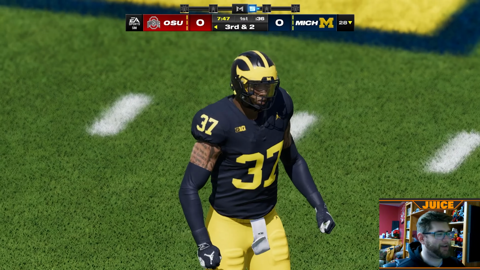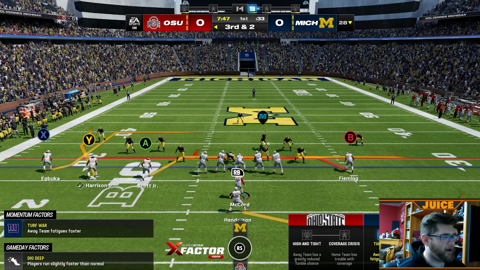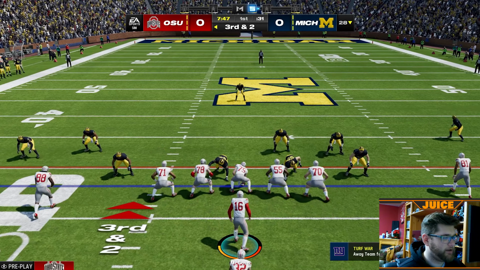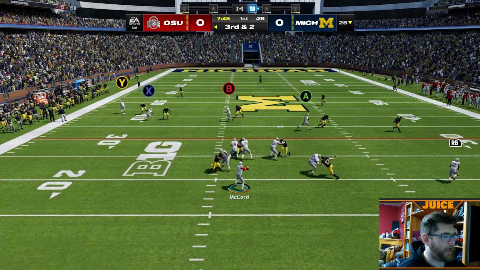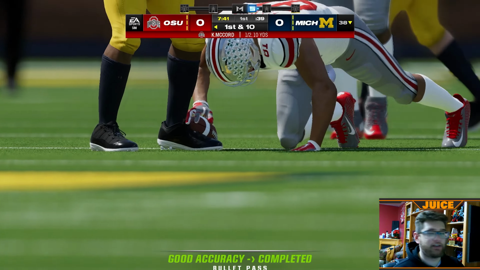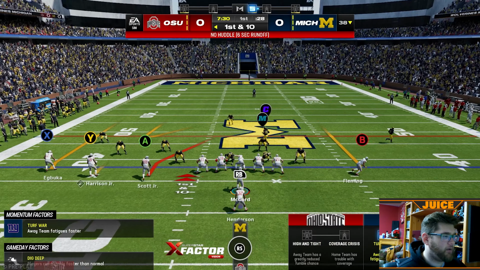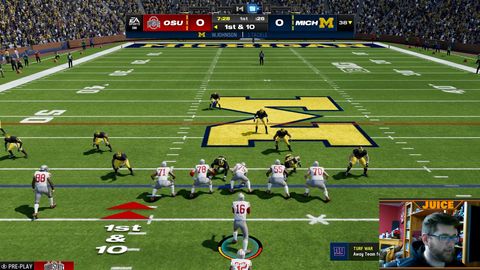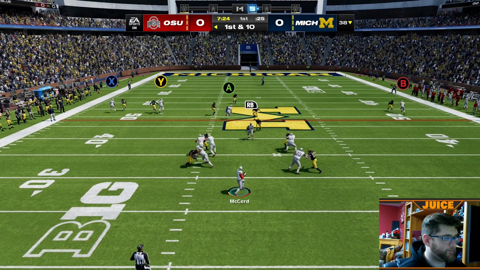But as you can see, we got a little bit of gameplay. All the mods are looking pretty crispy. We got the tattoo mod, as you can see. And this is the last year roster, so it doesn't have any of the transfers, like Julian Fleming. Obviously we don't have Quinshon Judkins or Will Howard on the team or anything like that. So this is the last year's rosters, obviously.